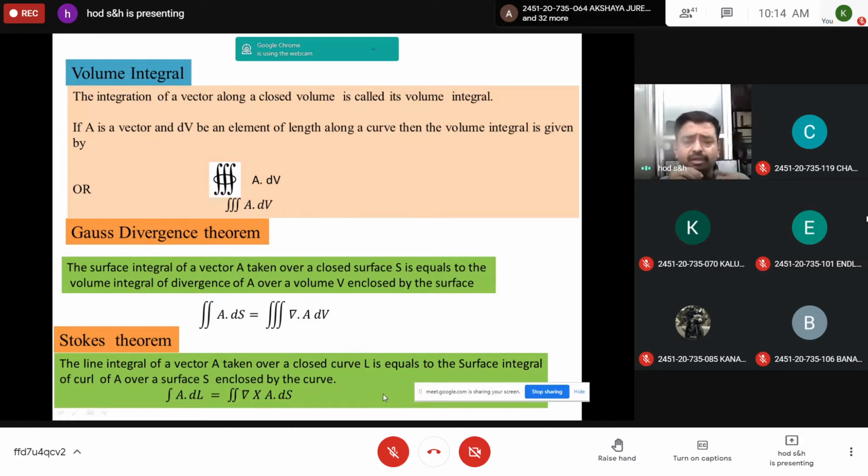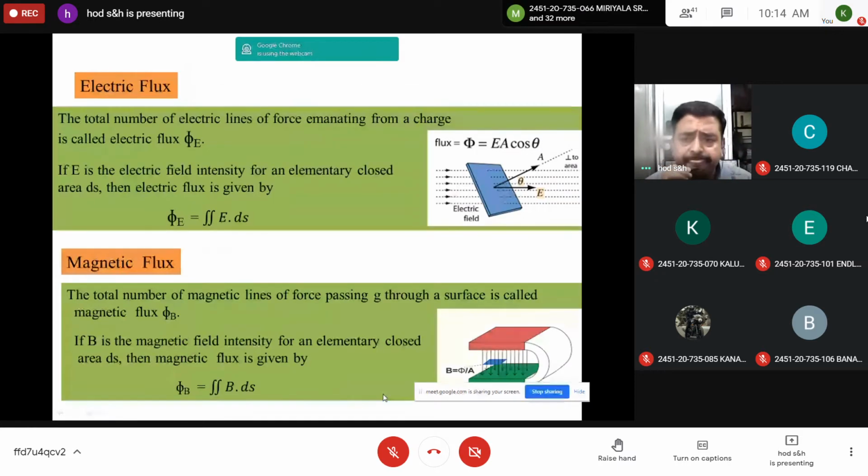Small definitions we have studied in the intermediate, but here we use them frequently. So one is electric flux. Electric flux is defined as the total number of electric lines of force emanating from a charge. It is represented by phi E. E is the electric field intensity for an elementary closed area ds. Then the electric flux is phi E equal to double integration E dot ds. So it is a surface phenomenon, number of lines per unit area. That's why it is a two-dimensional phenomenon. The electric flux phi E is equal to double integration E dot ds.